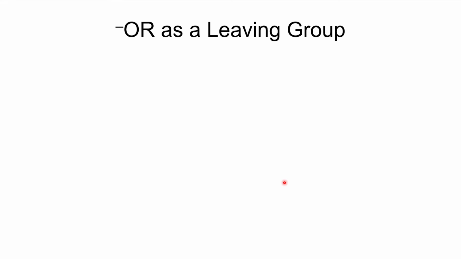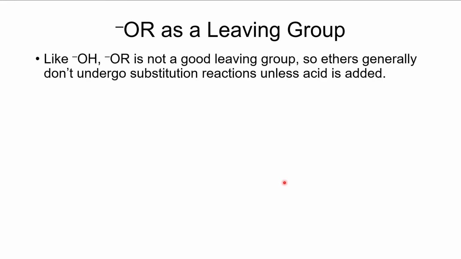Alkoxide, also a bad leaving group. So like the hydroxide, alkoxide is not a good leaving group because alkoxides are strong bases. And so ethers generally don't undergo substitution unless you have an acid added. And I will show you the reaction where we can cleave an ether using an acid like HBr or HI. And we'll do that a little bit later in this chapter.